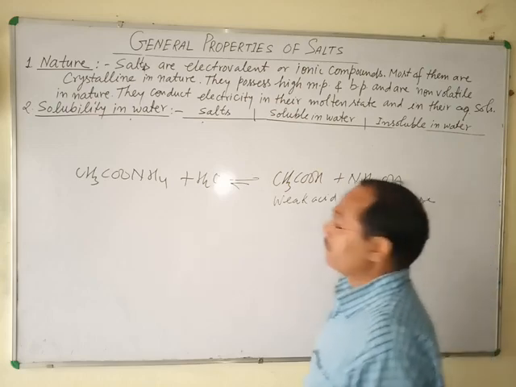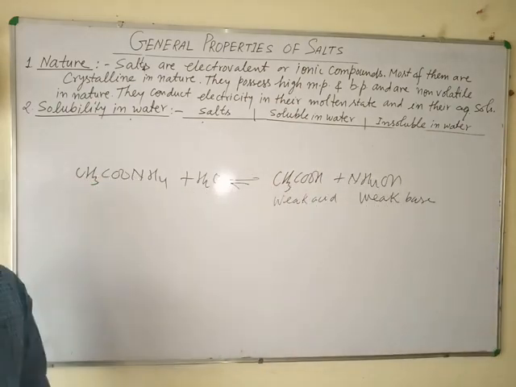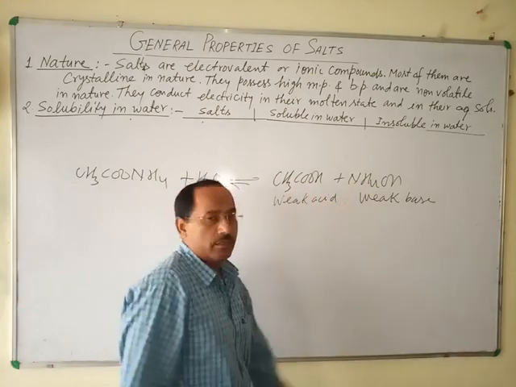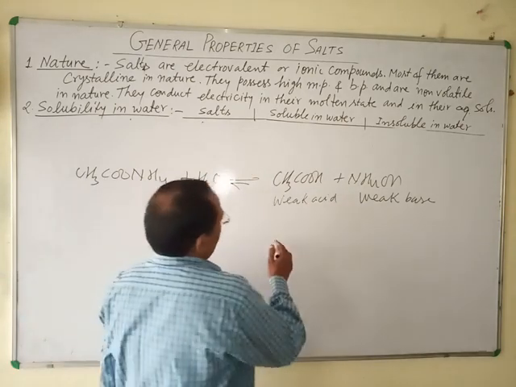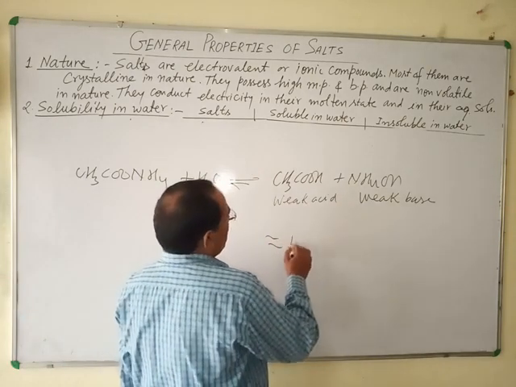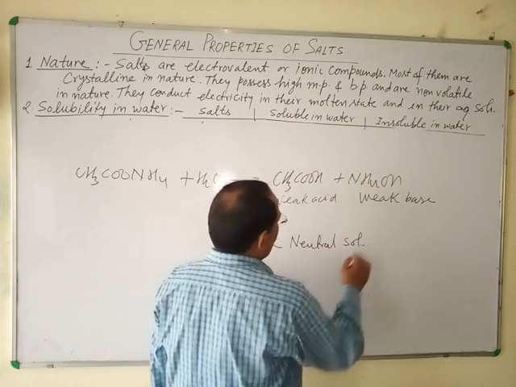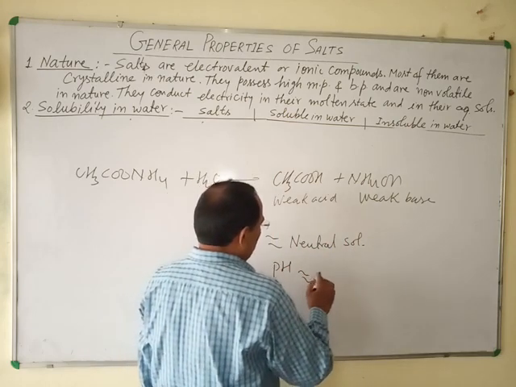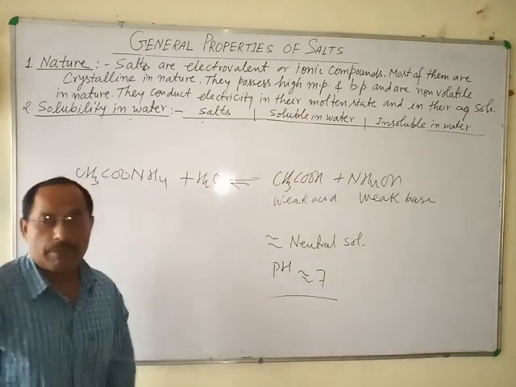In this case, the solution may be neutral. However, its nature depends on the strength of the acid and base. So, in general, it is nearly neutral, a neutral solution with pH approximately equal to 7.